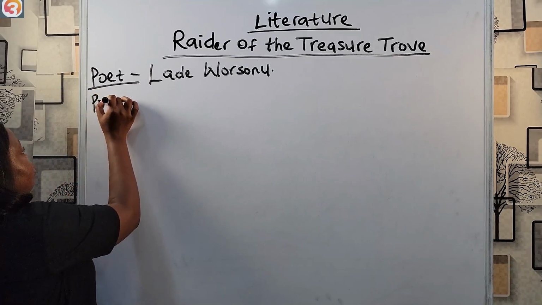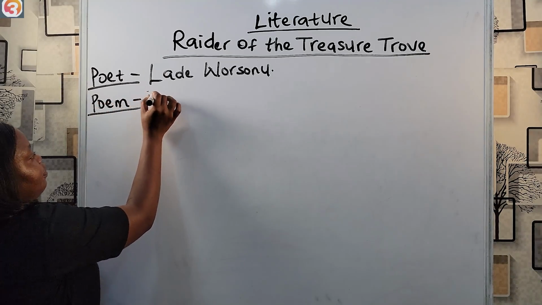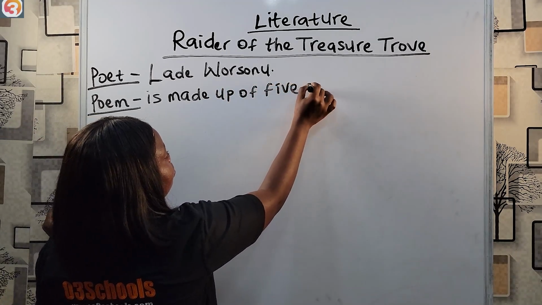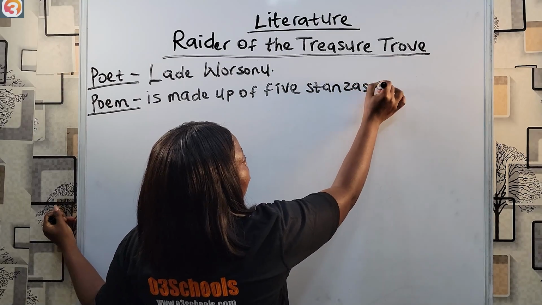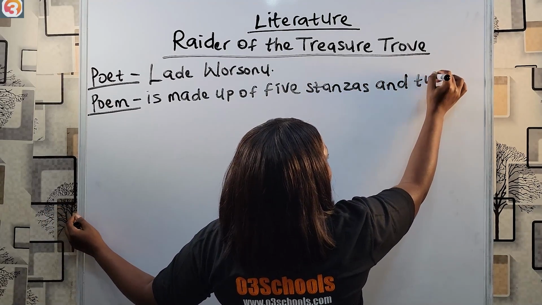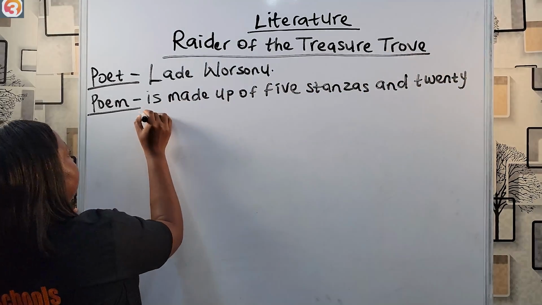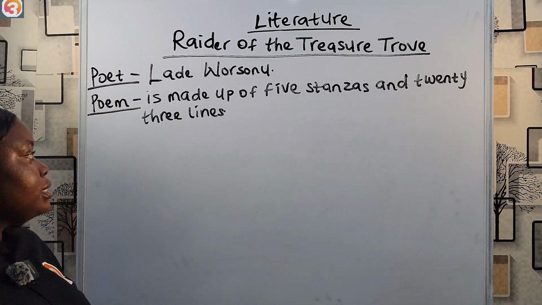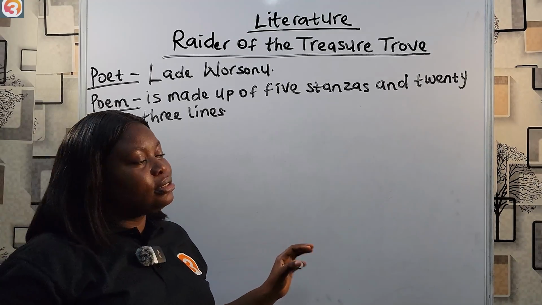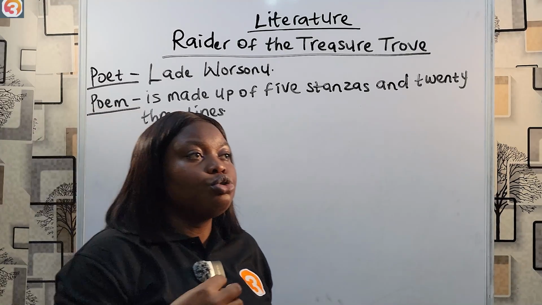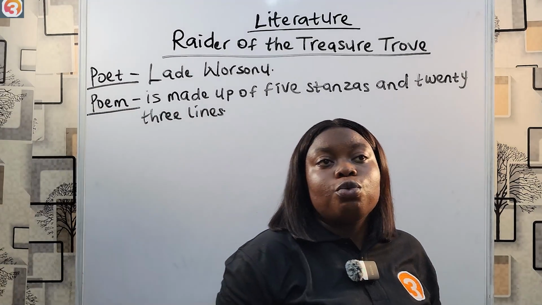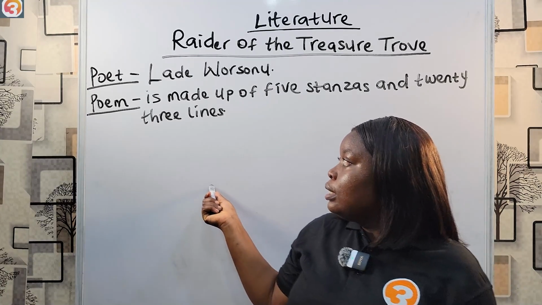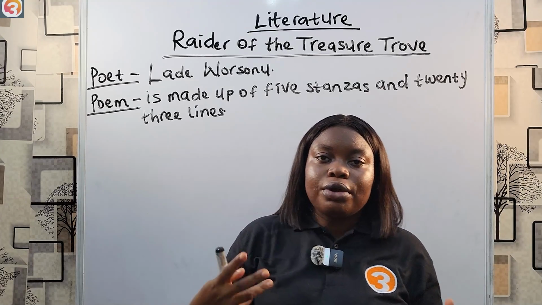Then the structure of the poem is made up of 5 stanzas and 23 lines. The poem consists of 5 stanzas and 23 lines. The poem is about life, what we must do and what we must avoid if we want to live worry-free lives or peaceful lives. In stanza 1, the poem begins with a series of rhetorical questions.